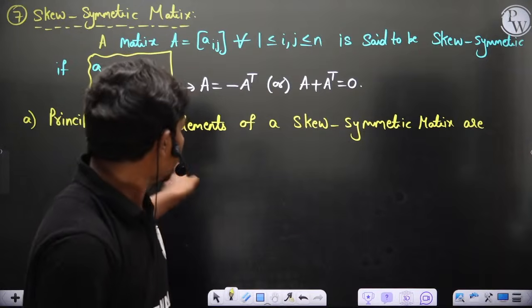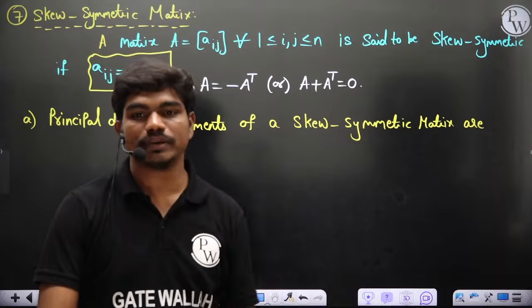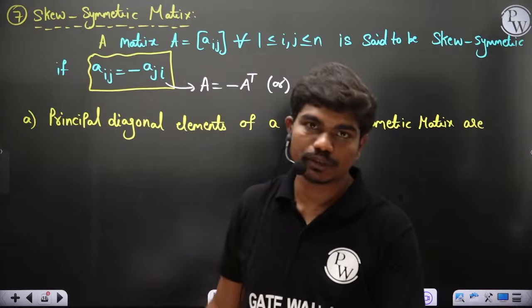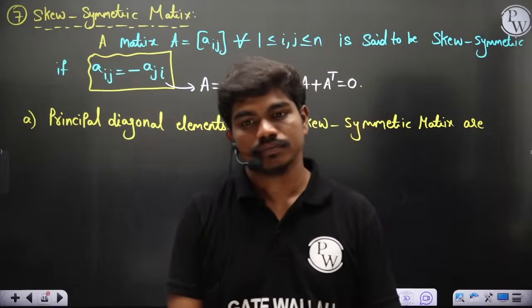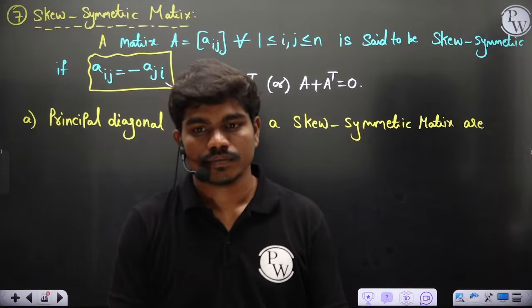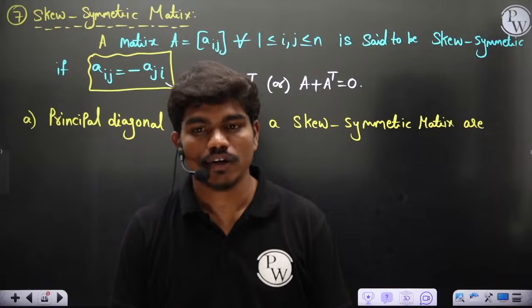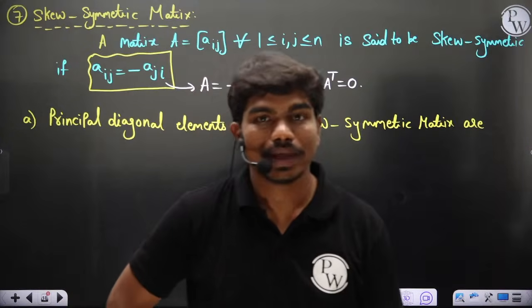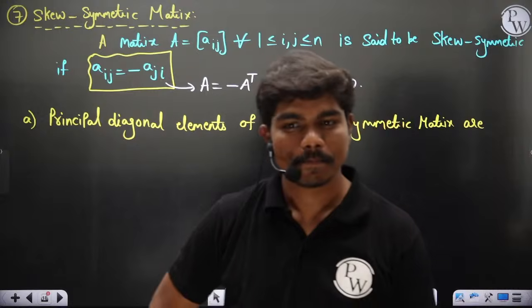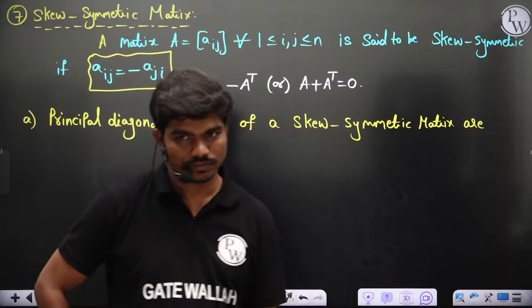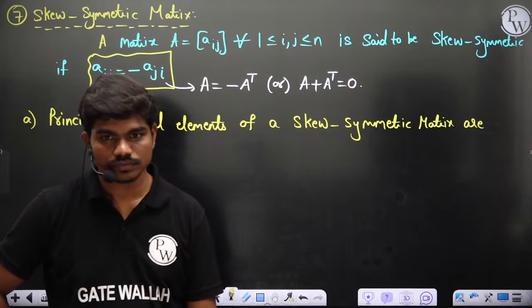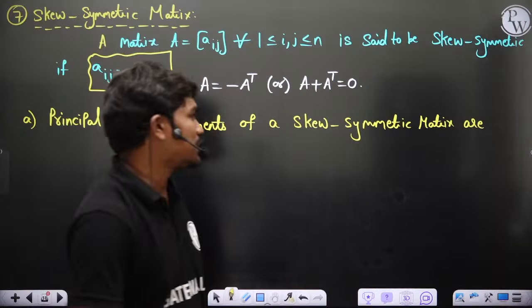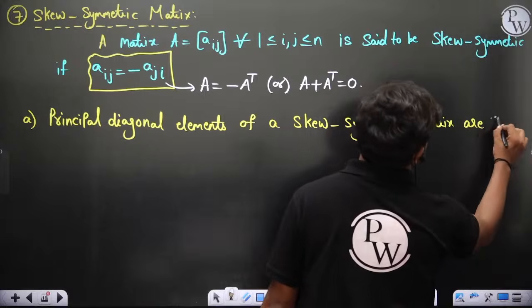If you look at the principal diagonal element of a skew symmetric matrix, can anyone tell me what would be the value of that element if A transpose has to be equal to minus A? Come on, all of you. Quick, faster. Zero. Yeah, 0. Okay, it is 0.